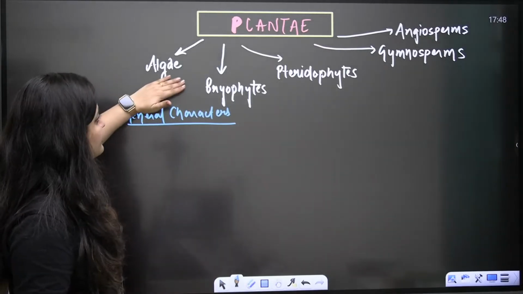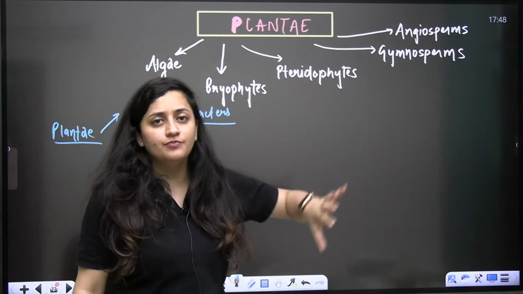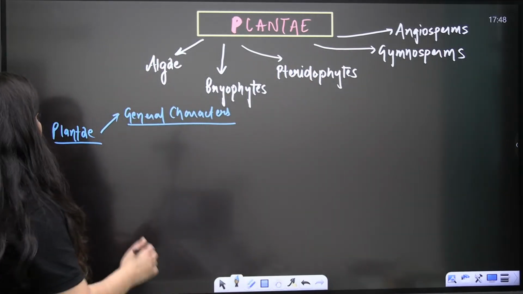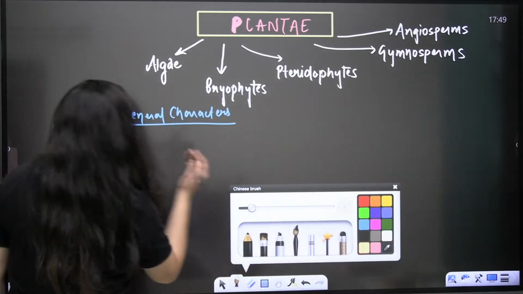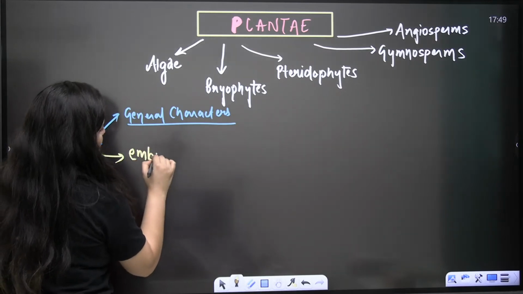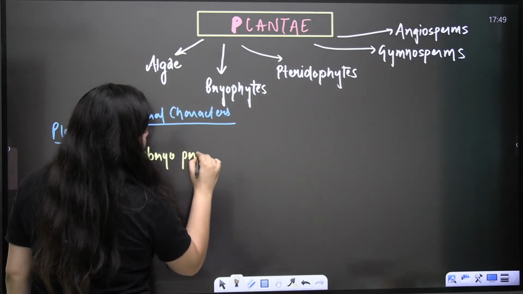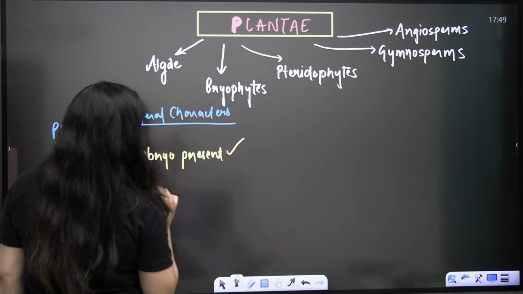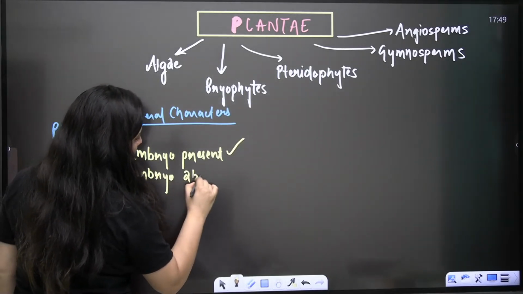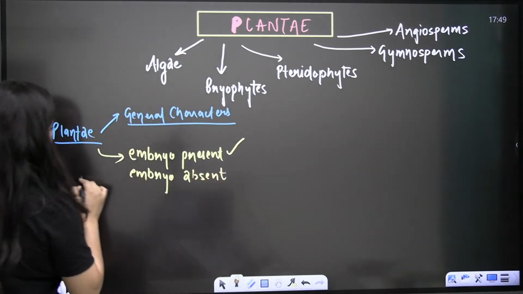Now again here I'm differentiating it like this: algae, bryo, pterido, gymno, angio. Obviously again I will monitor some other characters. Like, if I give you the rough idea, we will consider whether in the plants embryo is present or absent. In which plants embryo is present, in which plants embryo is absent. I hope you know the meaning of embryo. This is what I'm assuming right now.